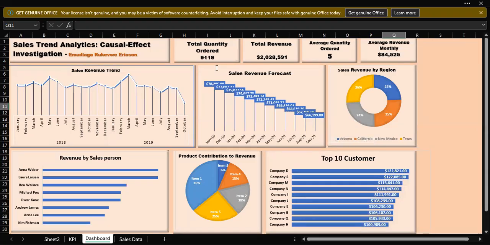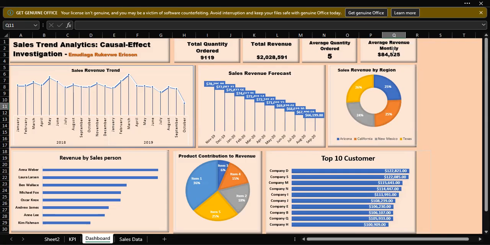So first, we have to look at the total quantity ordered, and we found out that between the period examined, 9,119 quantities of products have been ordered so far, and a total revenue of 2.028 million has been generated. And on average, each customer orders about 5 quantities of items.